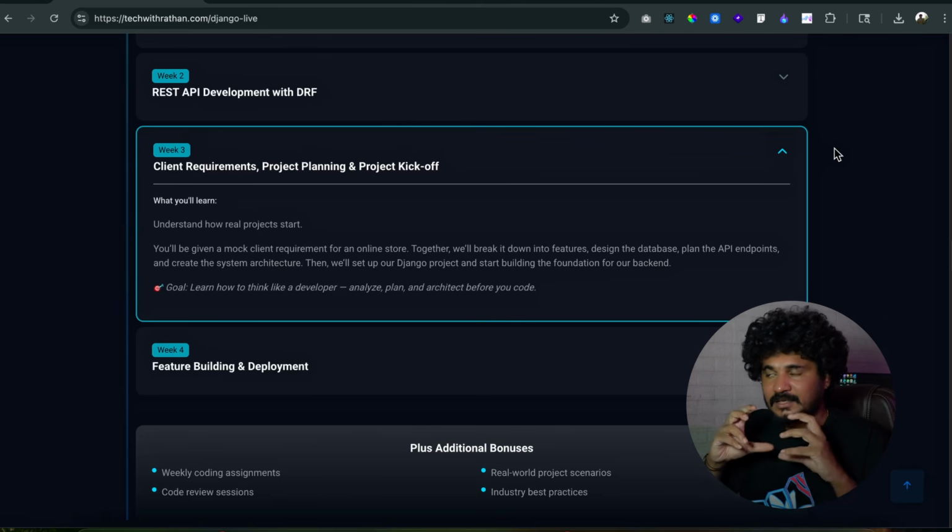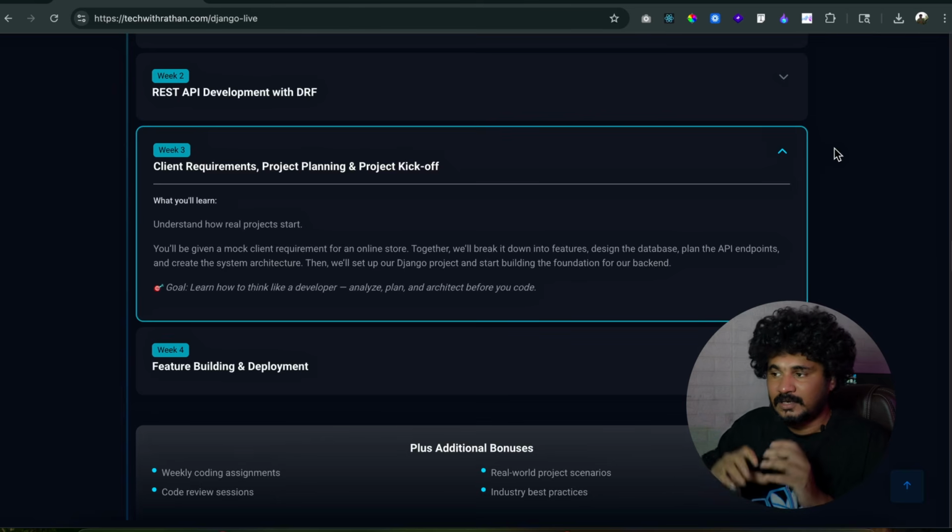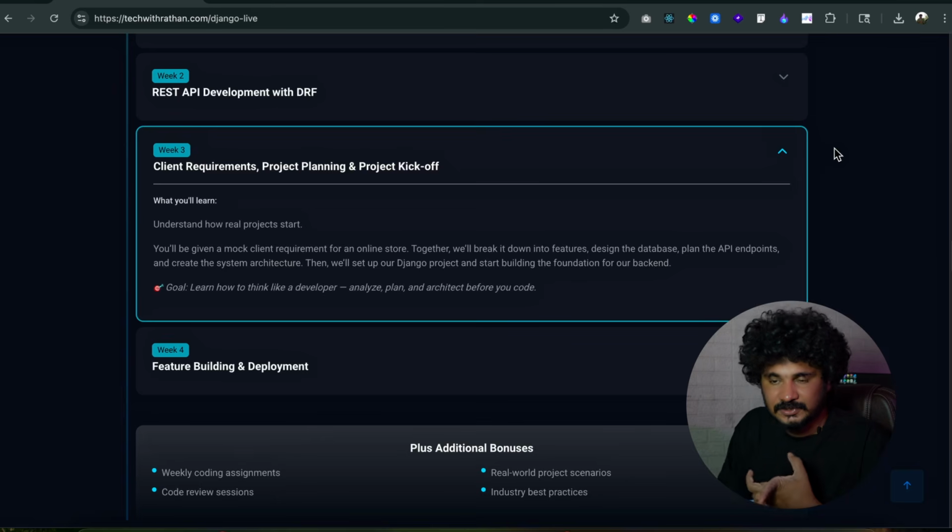So we are going to take a mock requirement of a client who wants to build an e-commerce system. E-commerce is a system where we can learn to build a lot of features like authentication, add to cart, ordering system, payments and all that, right? For learning any software web application development, it's always good to build some kind of e-commerce system, so that in one project you will learn so many things, right? We are not going to build to-do apps and all that.